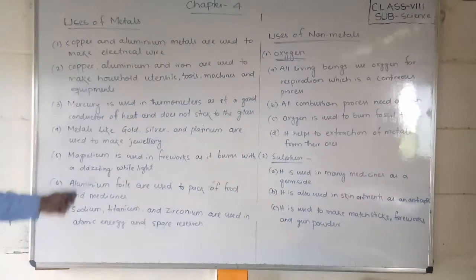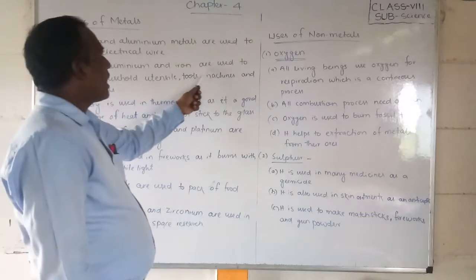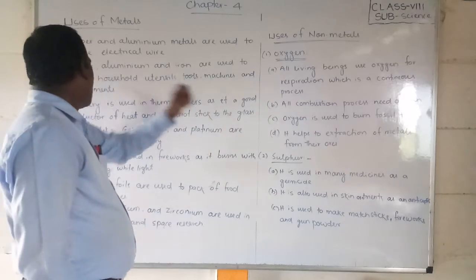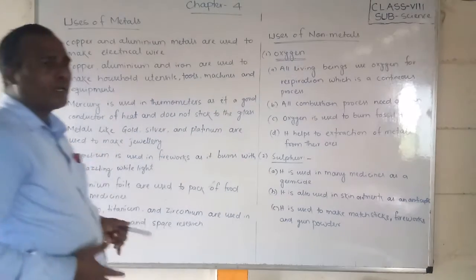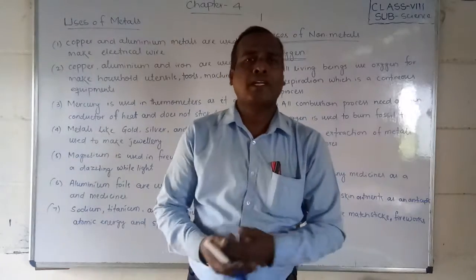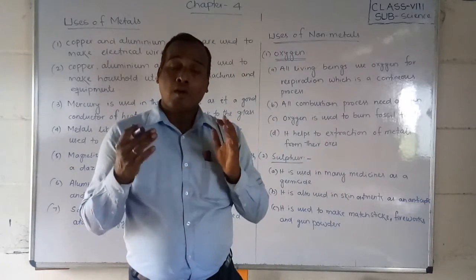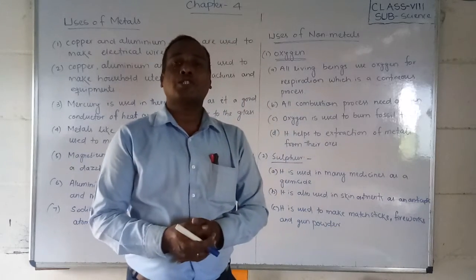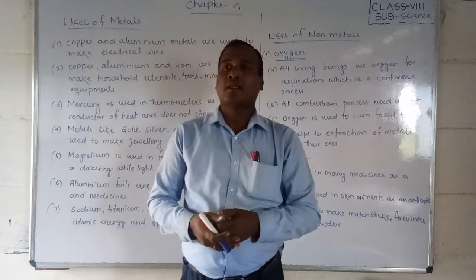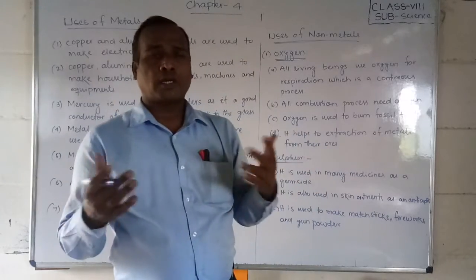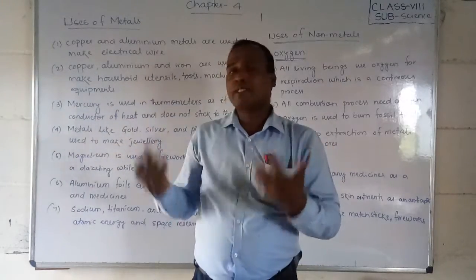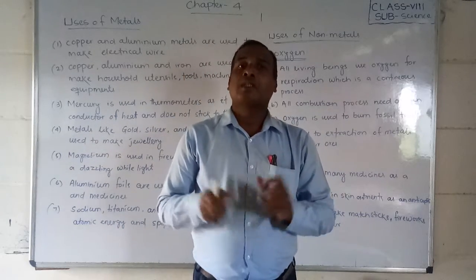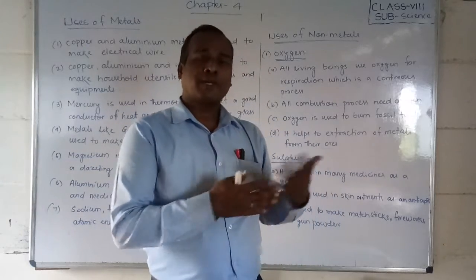Next, copper, aluminium and iron are used to make household utensils, tools, machines and equipment. Friends, not only for making electrical wire, we also use aluminium and copper to make household equipment, utensils, and so many machines. Suppose your bike, what is it made of? It is made of iron, so it is also made of metals.